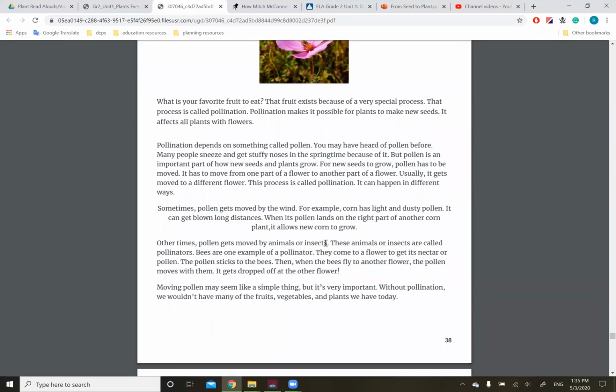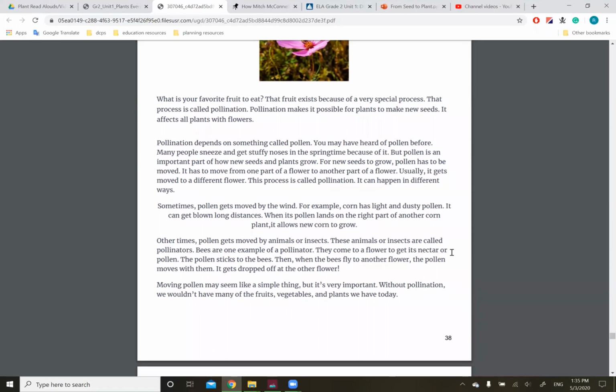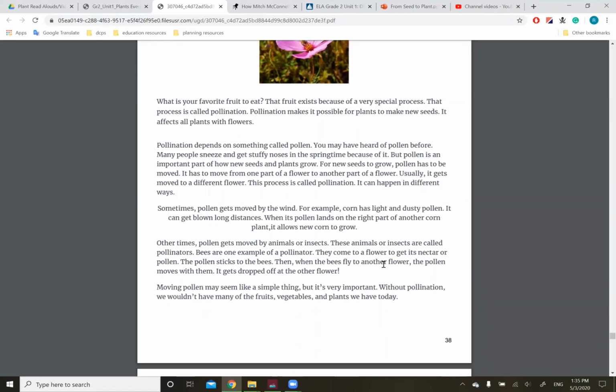Other times, pollen gets moved by animals or insects. These animals or insects are called pollinators. Bees are one example of a pollinator. They come to a flower to get its nectar or pollen. The pollen sticks to the bees. Then, when the bee flies to another flower, the pollen moves with them. It gets dropped off at the other flower. Moving pollen may seem like a simple thing, but it's very important. Without pollination, we wouldn't have many of the fruits, vegetables, and plants we have today.